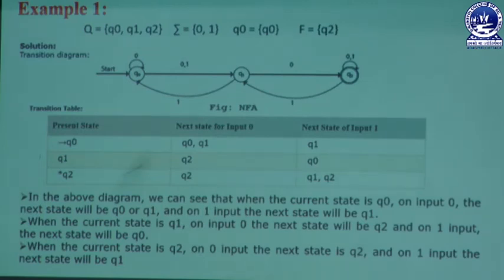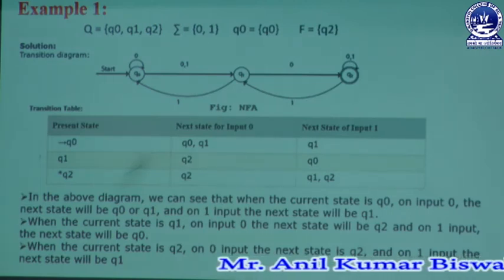Similarly q2 can also take input symbol 0, and it is self redirected. With 1, it is also self redirected, as well as it can link with the existing state q1. That means it can link with the state q1 which was already created in the previous step. So q1 also takes input symbol 1, which is directed to q0.